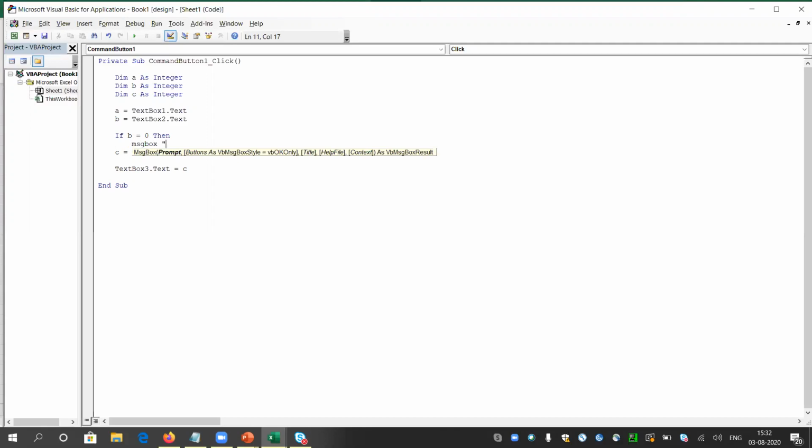So I will print a message box. I will say, you fool, you cannot divide anything by 0. I am giving a pretty different message. After that, else, if it is not 0, I will follow the simple rule, and I am giving End If. End If means our if block has ended.